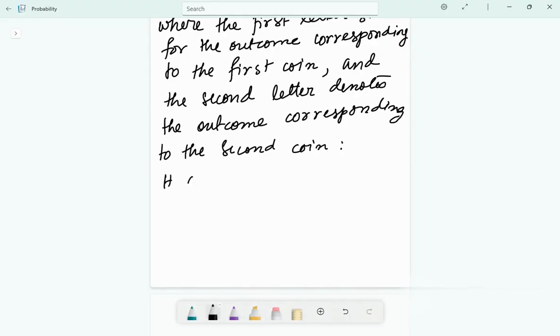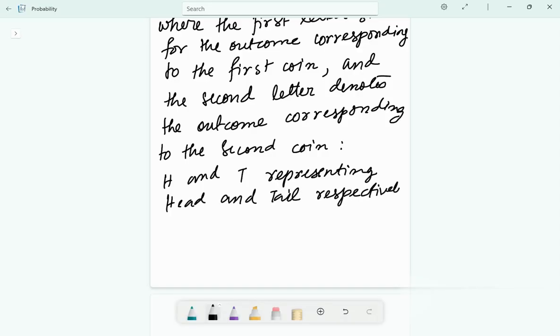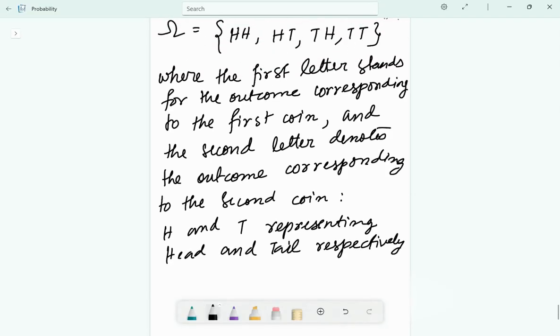H and T representing head and tail respectively. This is the full thing you need to write in your exam paper. Okay? So no shortcuts. Please write everything which I'm writing.